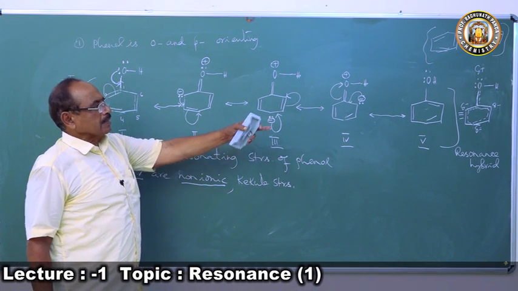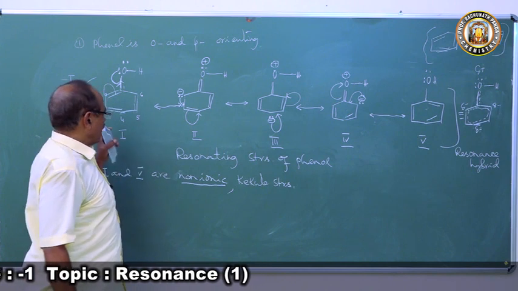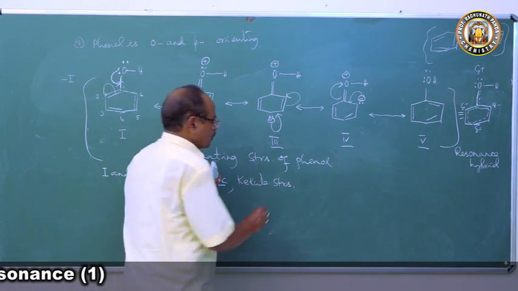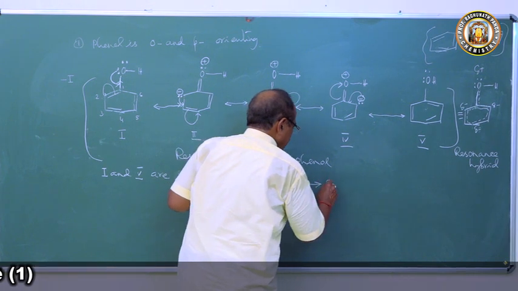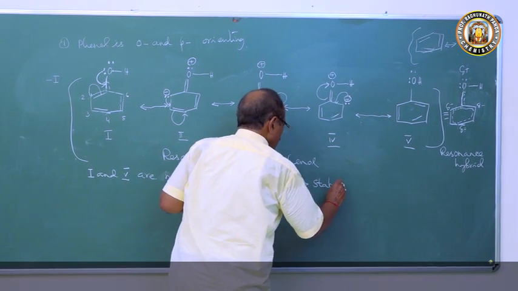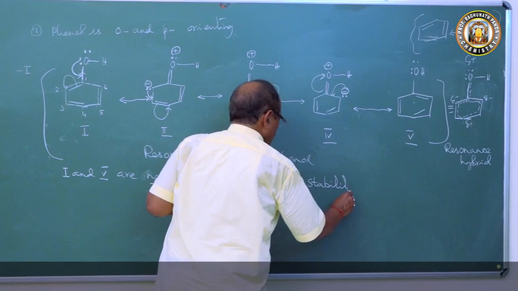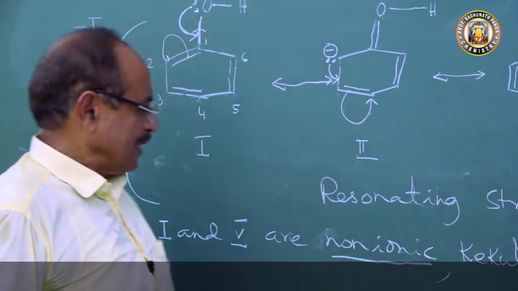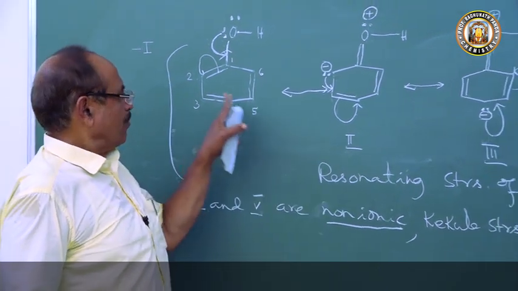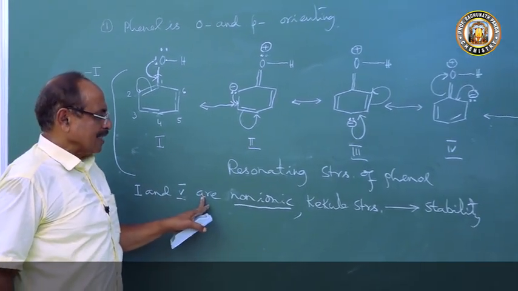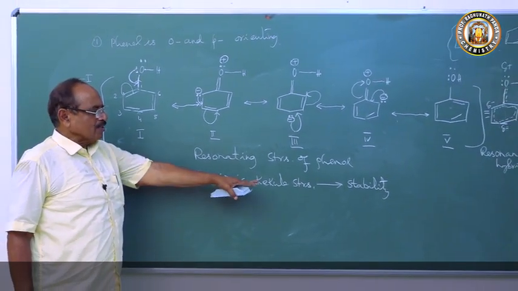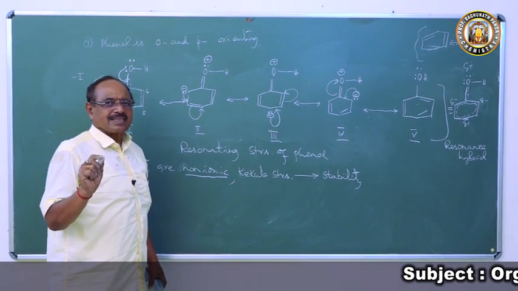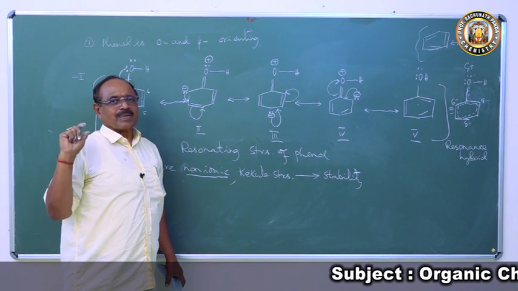So here 5 and 1 are the non-ionic Kekulé structures, and they contribute towards the stability of the molecule. These two structures will contribute towards the stability of the resonance hybrid, because non-ionic resonating structures contribute towards the stability of the molecule.